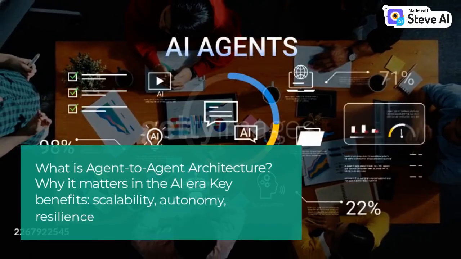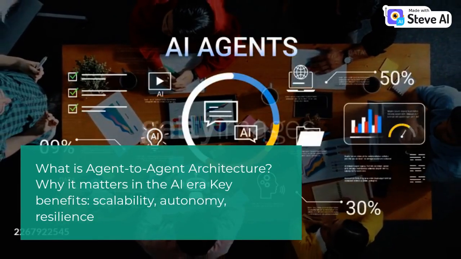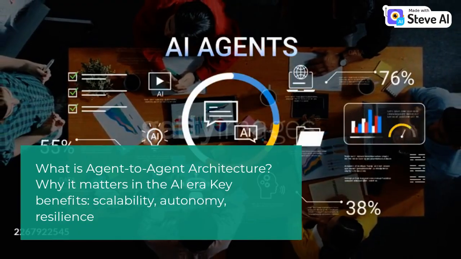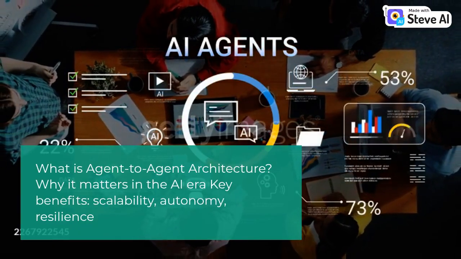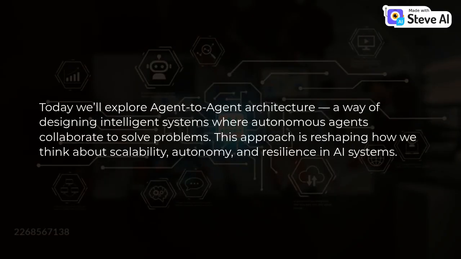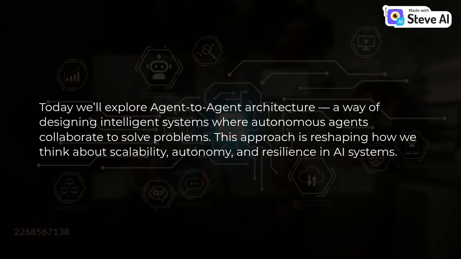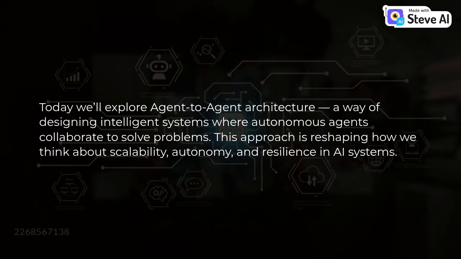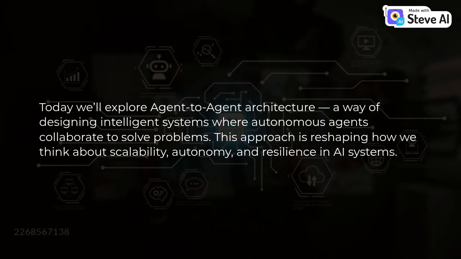Introduction. What is agent-to-agent architecture? Why it matters in the AI era. Key benefits: scalability, autonomy, resilience. Today we'll explore agent-to-agent architecture, a way of designing intelligent systems where autonomous agents collaborate to solve problems. This approach is reshaping how we think about scalability, autonomy, and resilience in AI systems.